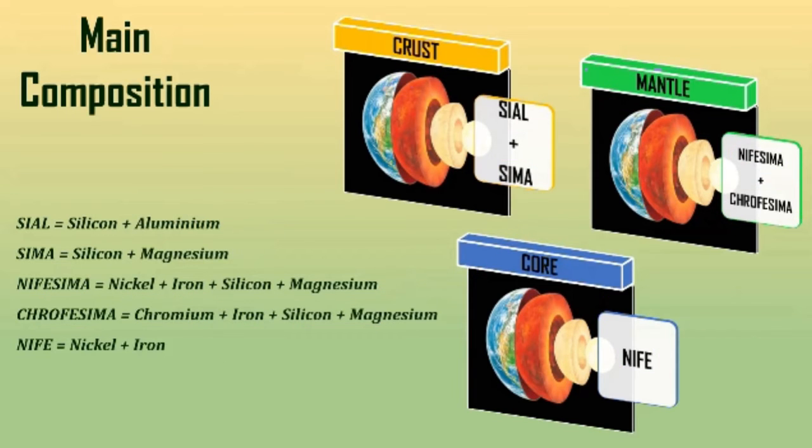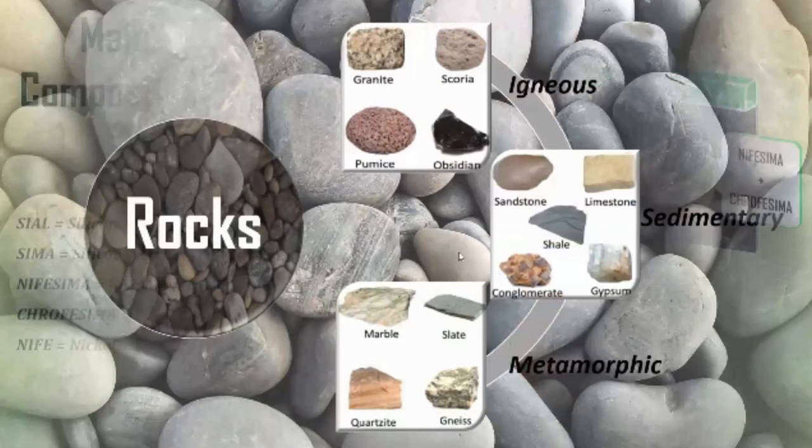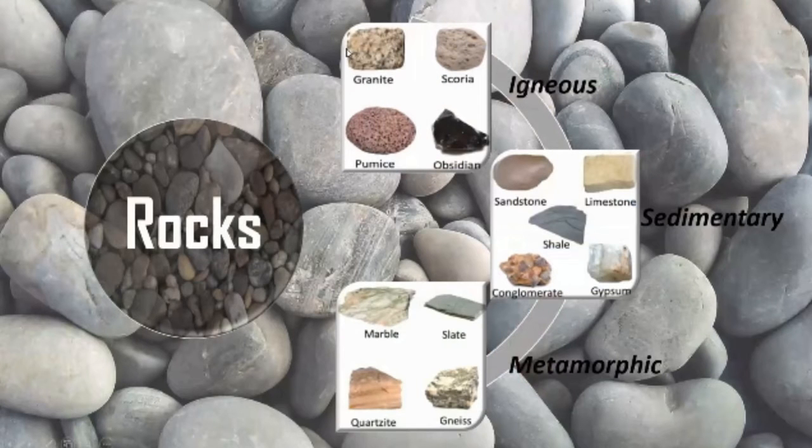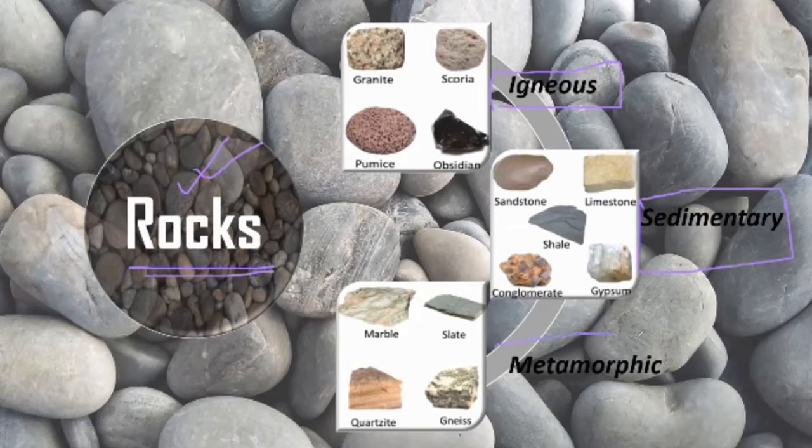Okay, now let us go to the next slide. Now, whenever we come across the different types of components of crust, mantle, and core, we must know that the main thing from which soil has formed is the rocks. Okay, soil is basically formed by weathering of rocks, right? Now, how many types of rocks are there? You have studied in your class 10 geography that rocks are of three types. First one is igneous rock, second one is sedimentary rock, third one is metamorphic rock.